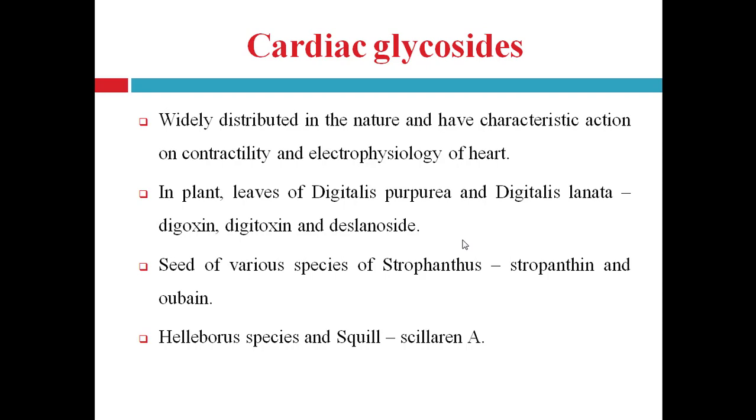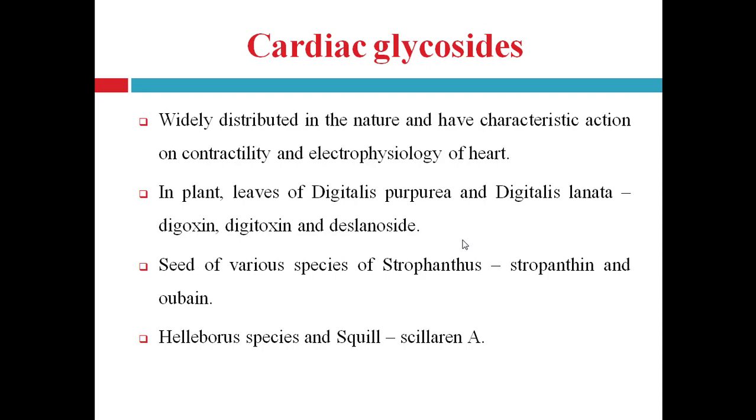In this species of Strophanthus, strophanthin and ouabain are obtained. Then in Helleborus species and squill, scillaren A can be obtained. So these are the different sources of cardiac glycosides.